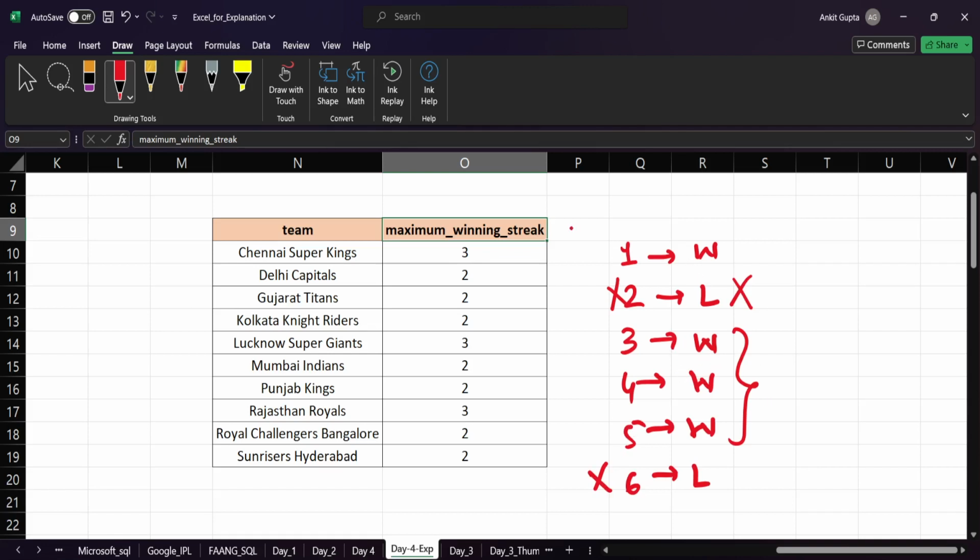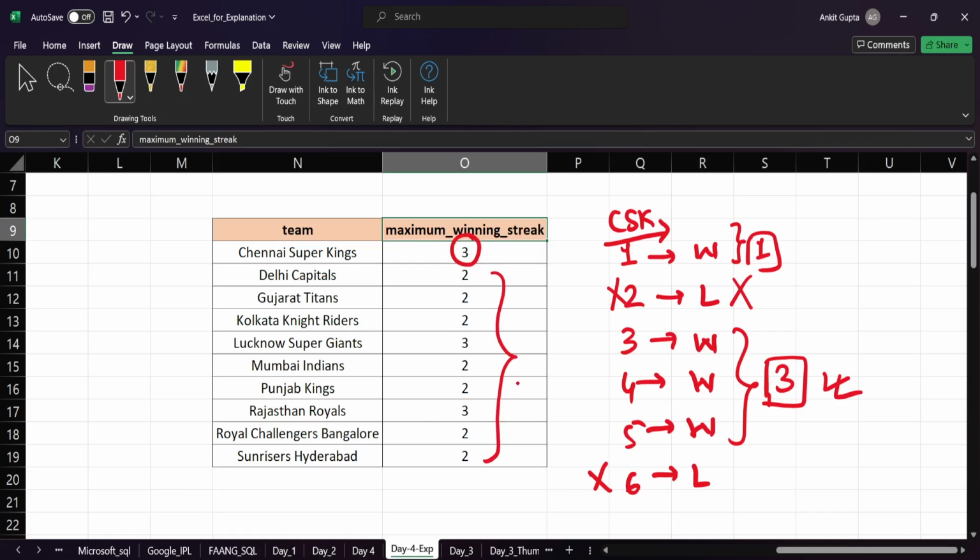So here, if you can see, this is CSK, right? CSK won. The maximum consecutive streak is what? Of three, right? Here also we have one, but the maximum is three. So that's why we have the answer as three. Same for the other teams also, right? This is what we need to find basically.